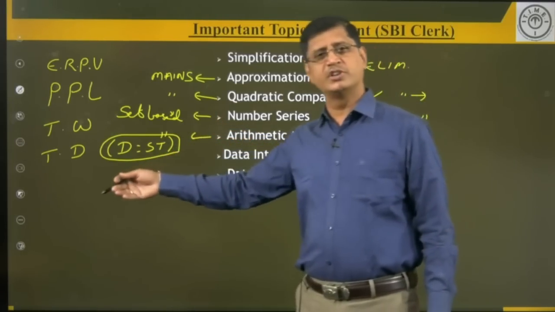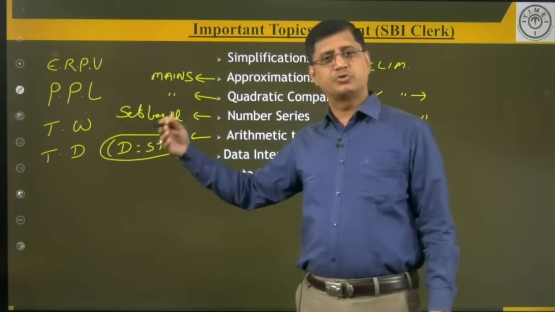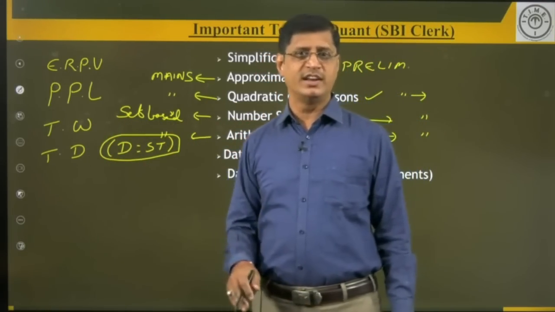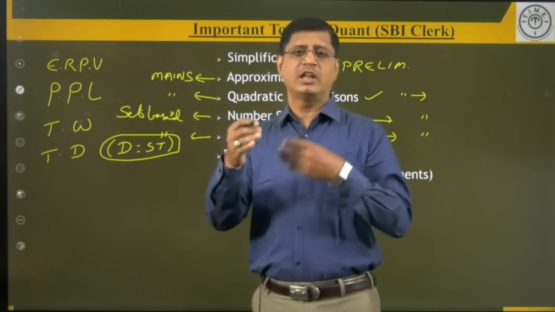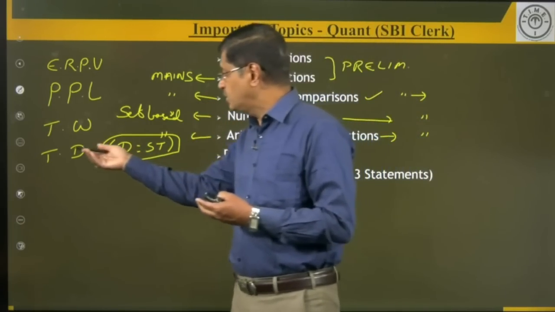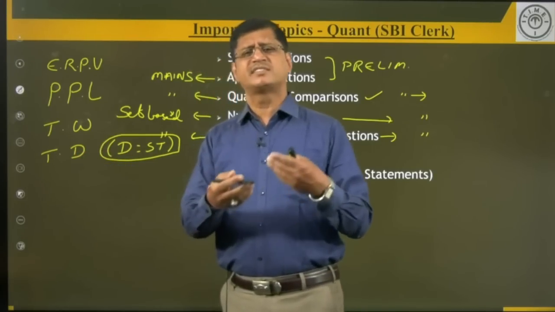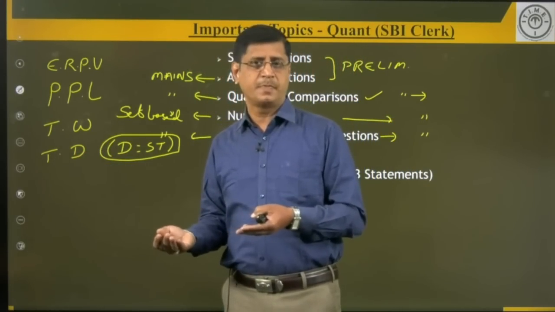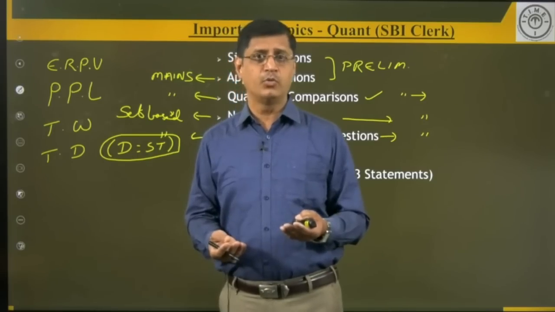When the distance is constant, how are the other two related? When the speed is constant, how are the other two related? When time is constant, how are the other two related? So, based on the relationship, you can expect questions. Okay. And apart from this, in the same time and distance, there are some subtopics like general topics related to time and distance and the average speed formula.